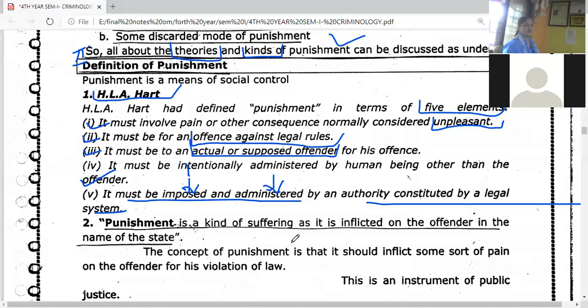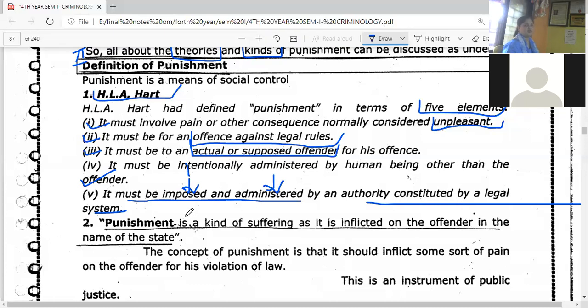Okay. So getting the point, I have violated legal rule. So I'm going to be given some unpleasant punishment. It is given to the offender. He must have done it intentionally, and the punishment must be imposed and administered by the authority constituted under the legal system, right?